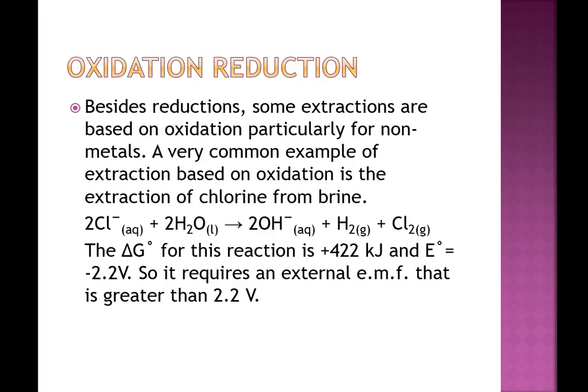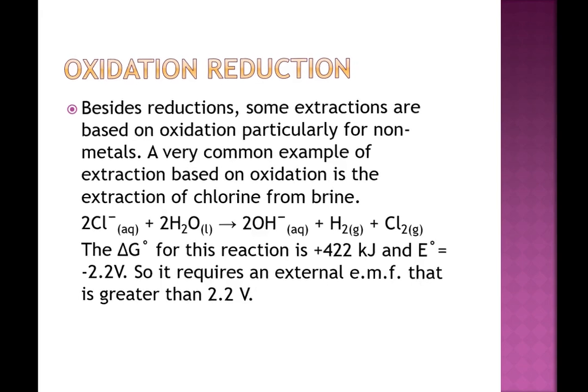This extraction of chlorine from brine solution we have already read in the chapter of electrochemistry. Now delta G for this reaction is plus 422 kilojoules and E naught is minus 2.2 volts. Means it requires an external EMF which should be greater than 2.2 volt, only then the reaction is feasible.